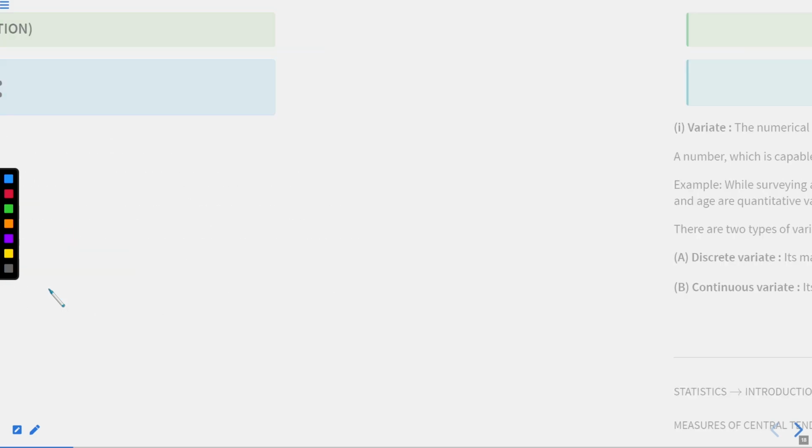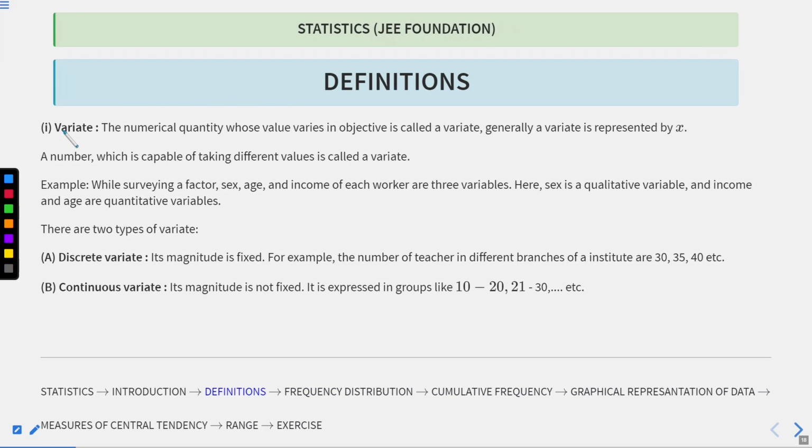So let's begin with the definition, the variate. Variate is a synonym; you can sometimes refer to it as a variable. I hope you can make sense of what we mean by variable.